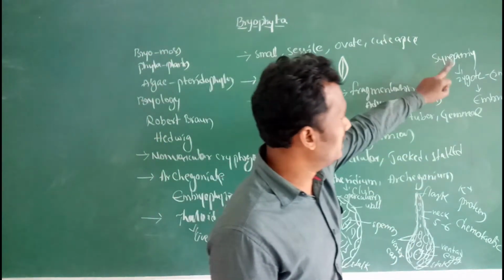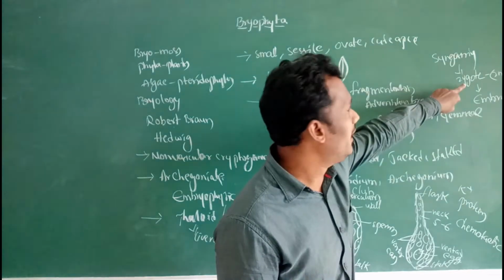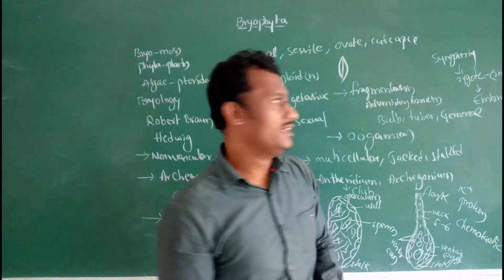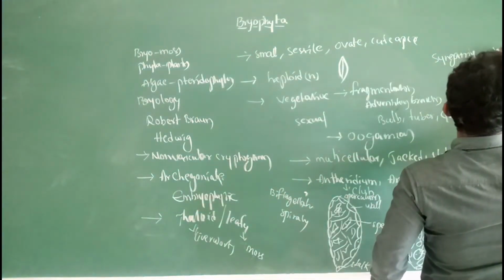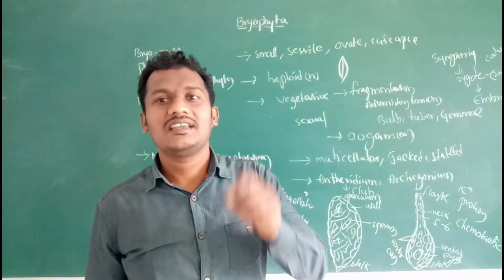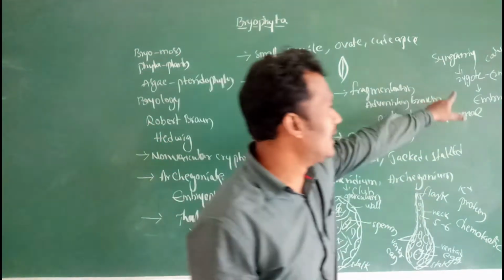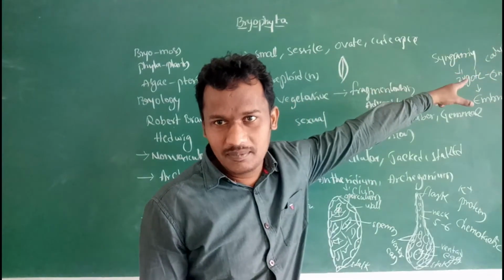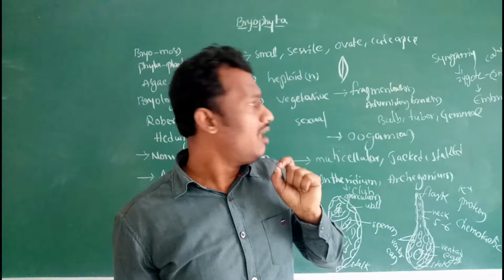So as a result of syngamy the zygote forms. Then the zygote is covered by a thick wall coat. This wall coat is known as the calyptra. The calyptra consists of sterile cells.